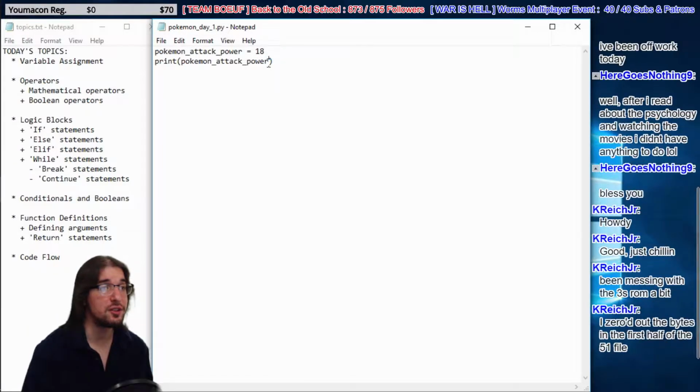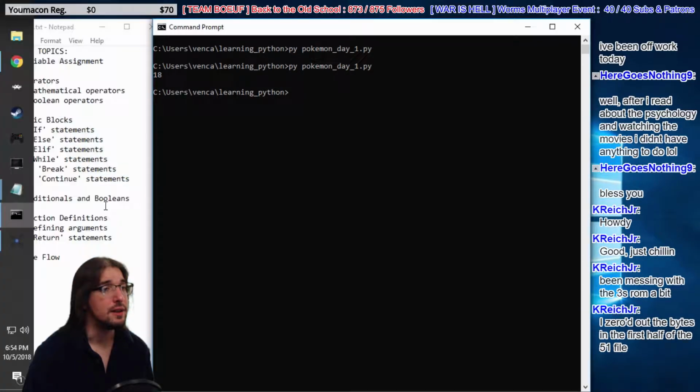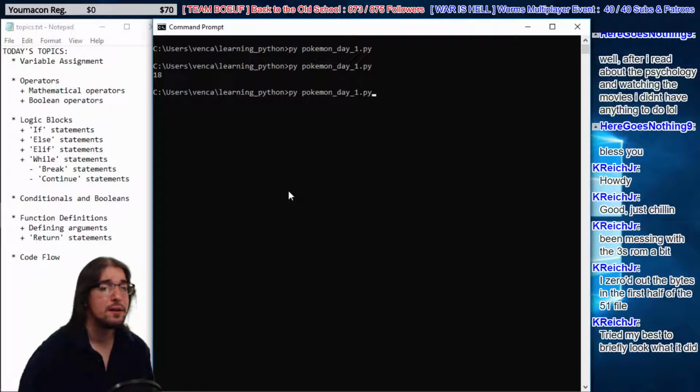Now we can also print off all kinds of crazy stuff, man. We could print off 800. Right, just a raw number. We haven't assigned that number to anything. We just punch in the number right there. So let's see what happens. Okay, let's go back here to the command prompt. Boom, 800. It just prints off that number for us.